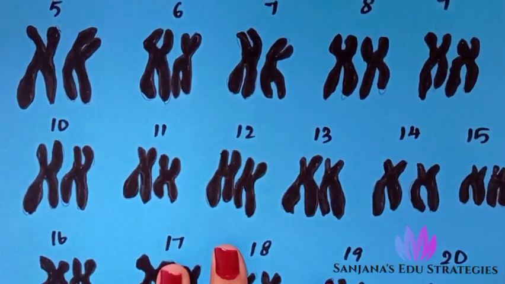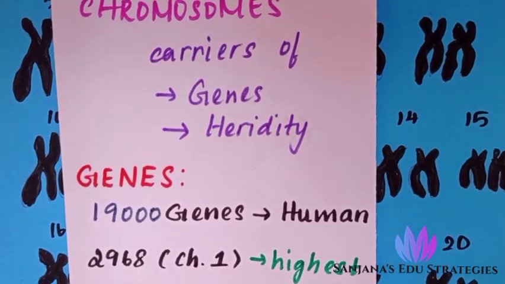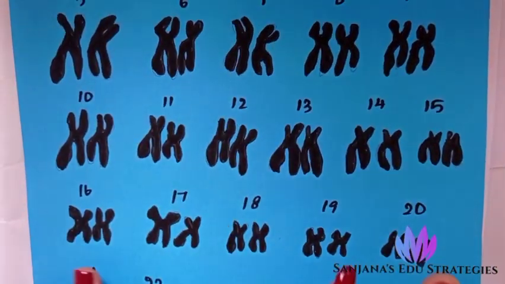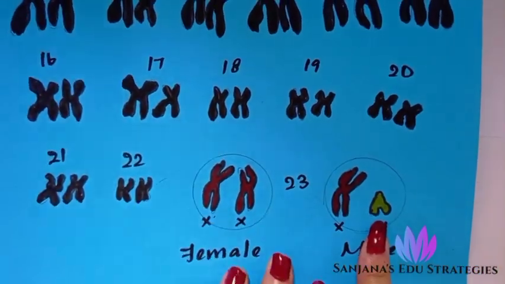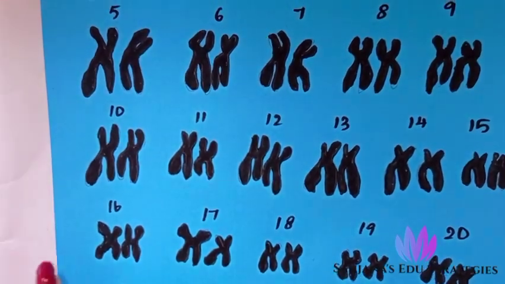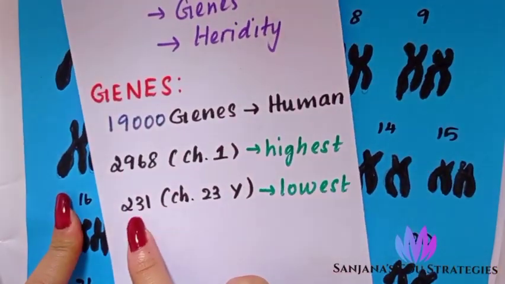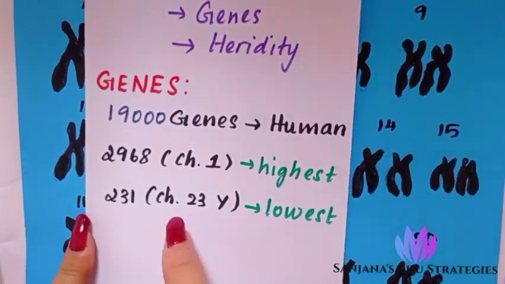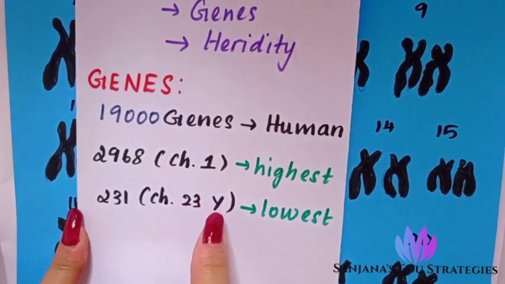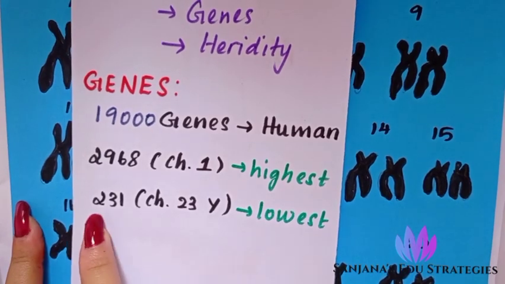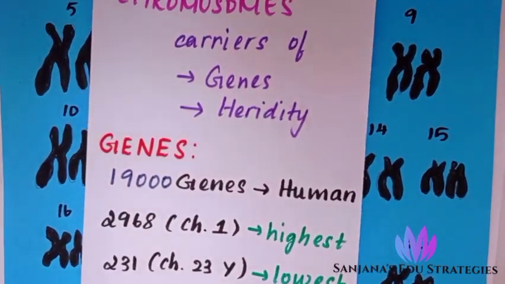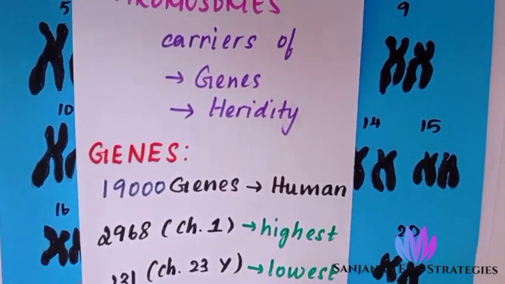Next, which has the lowest set of genes? Just by seeing this diagram you can understand why: it is very small compared to all other chromosomes. In the 23rd pair, the Y chromosome has only 231 genes. This is a general knowledge question, so you can just learn it.